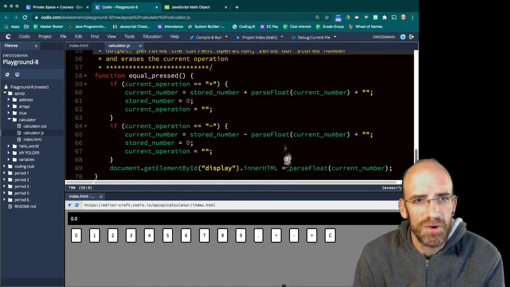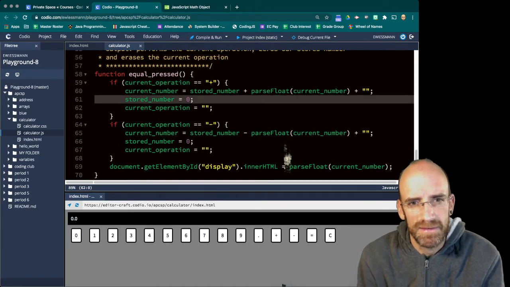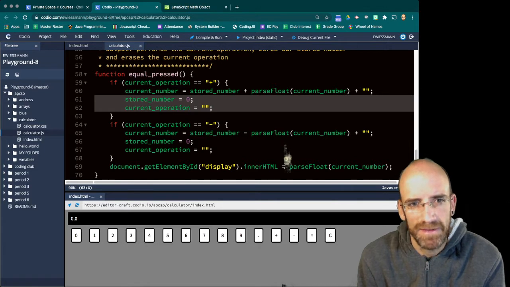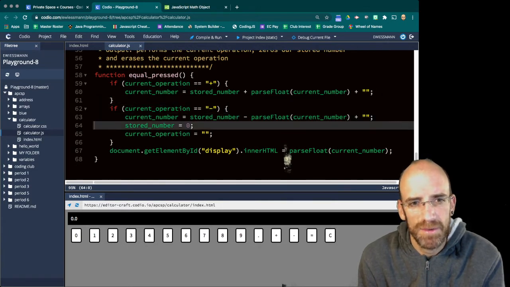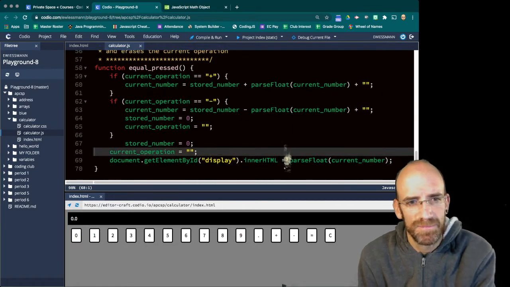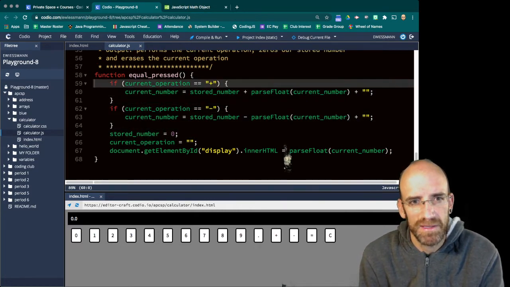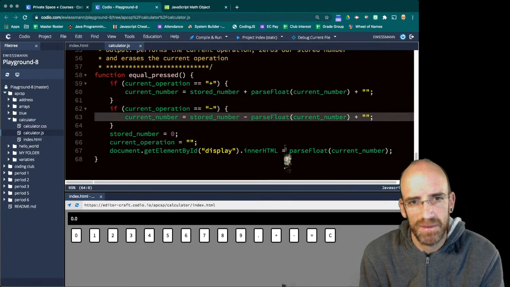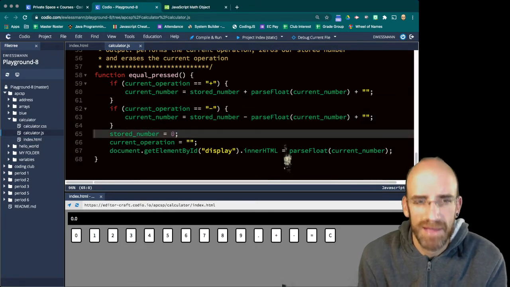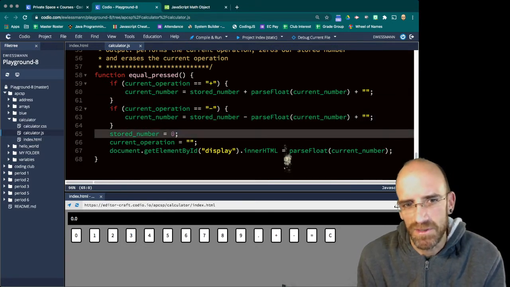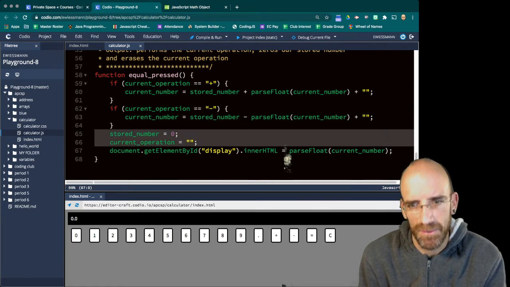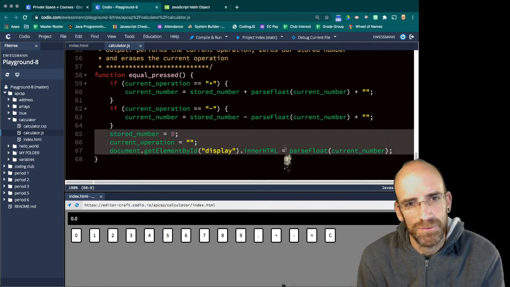Now, in this code, this is redundant. This is happening for every operator that we are trying. So I'm going to put that after the if statements, and I can delete it out of the if statements. So now we're saying if we're doing a plus, add the numbers. If we're doing a minus, subtract the numbers. Then for every time we press the equal, the stored number is 0, the current operation is nothing, and we, ooh, that could be a problem.